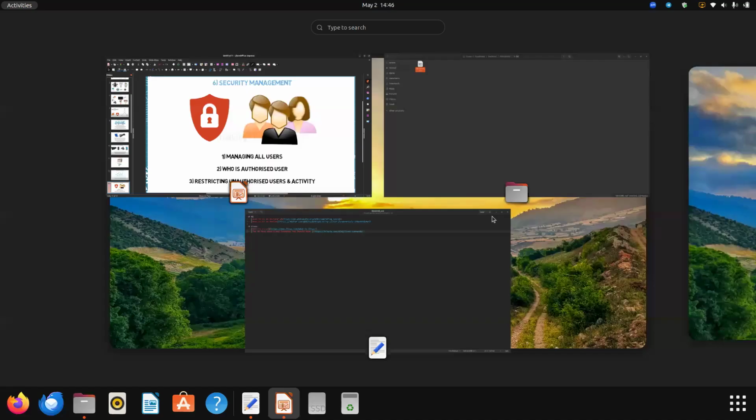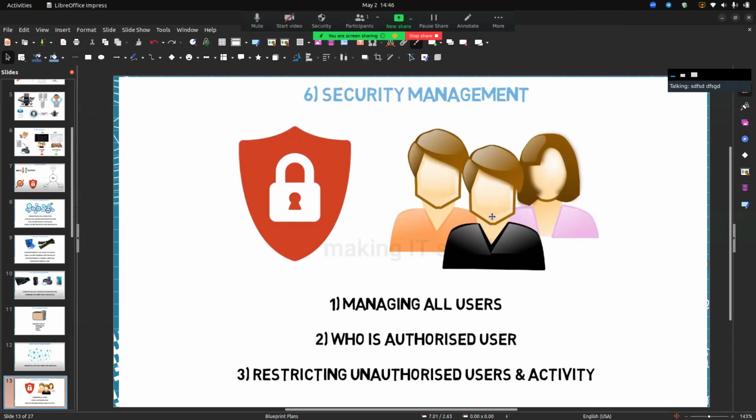This computer has two users: first root, and my name, Abdulaziz. So an operating system has security management, and Ubuntu can manage all users, who is an authorized user, restricting unauthorized users and activity.